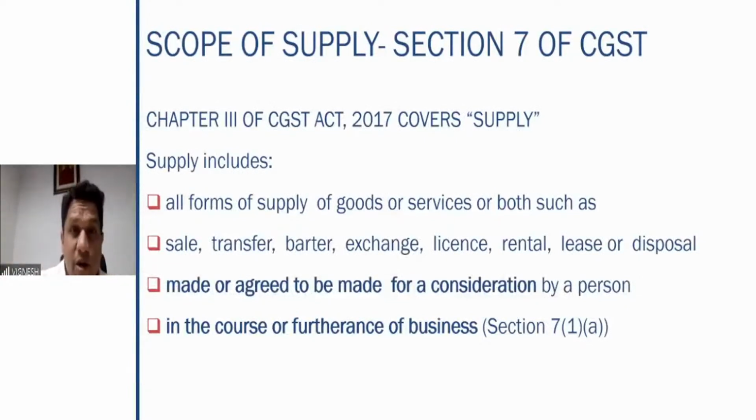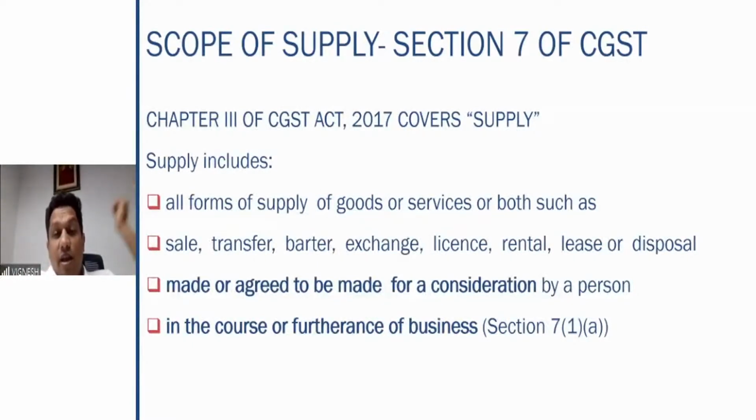Or disposal, very important point. Disposal also. You purchased a fixed asset. You used that fixed asset, claimed depreciation, used it for 5 years. You disposed it. It is a supply made or agreed to be made for a consideration. Therefore, all forms of supply of goods or services such as sale, transfer, barter, exchange, license, rental, lease, disposal, made or agreed to be made. So even an agreement to be made is a supply. You need not actually make the supply. You agree to make the supply. That also is a supply.